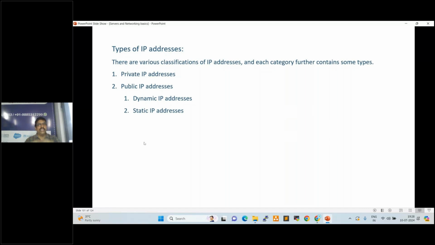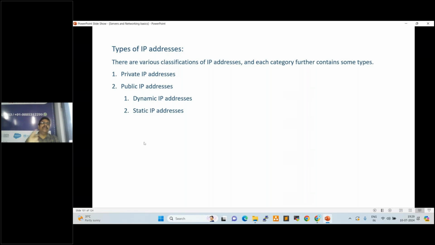Dynamically, the IP will change whenever we stop and start the server. A static IP is the permanent IP that never changes until you terminate or delete your server. The IP will not be changed. We'll do a very deep dive while working on cloud services, AWS services.